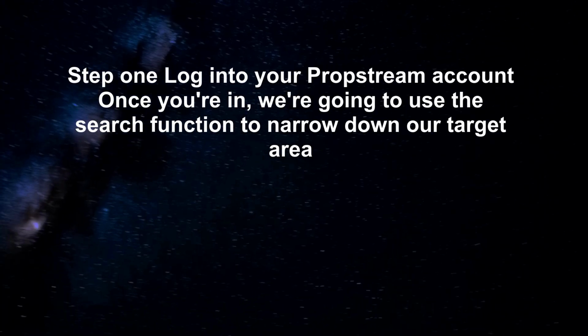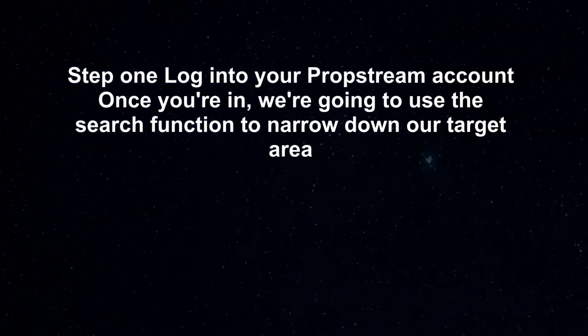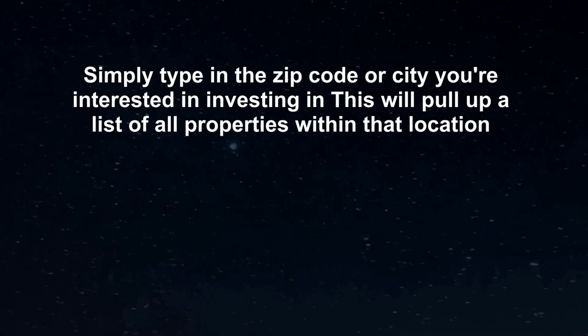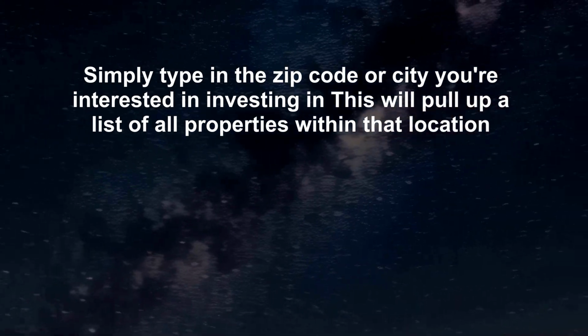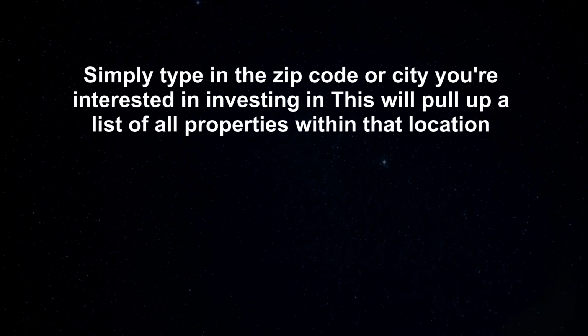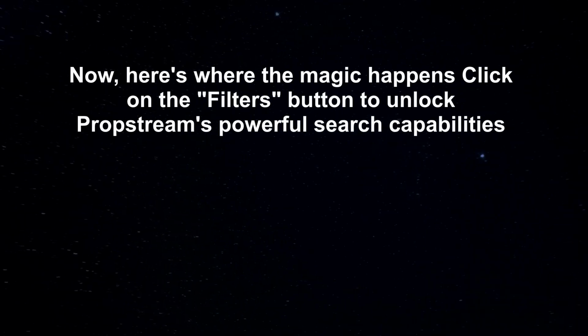Once you're in, we're going to use the search function to narrow down our target area. Simply type in the zip code or city you're interested in investing in. This will pull up a list of all properties within that location. Now, here's where the magic happens.